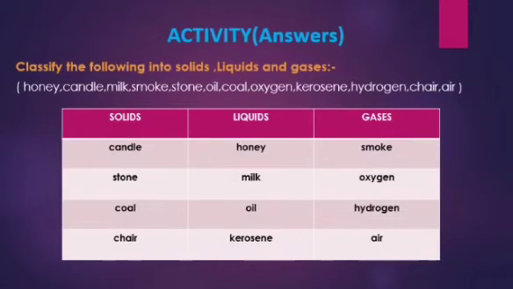Are you ready with the answers for the activity? Okay, we will check the answers. Classify the following into solids, liquids, gases. Now, under solids, we have candle, stone, coal, and chair. Under liquids, we have honey, milk, oil, and kerosene. Under gases, we have smoke, oxygen, hydrogen, and air. I hope you got your answers right.